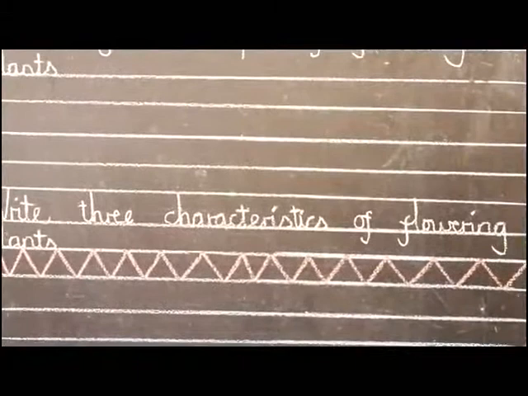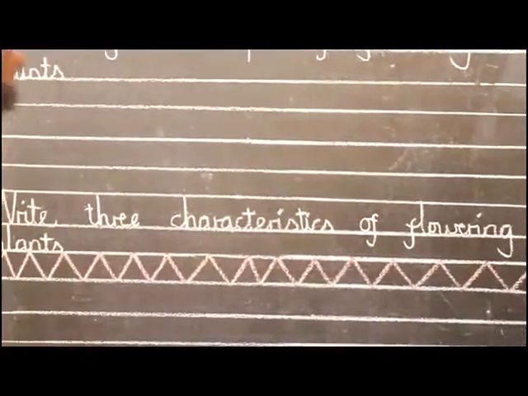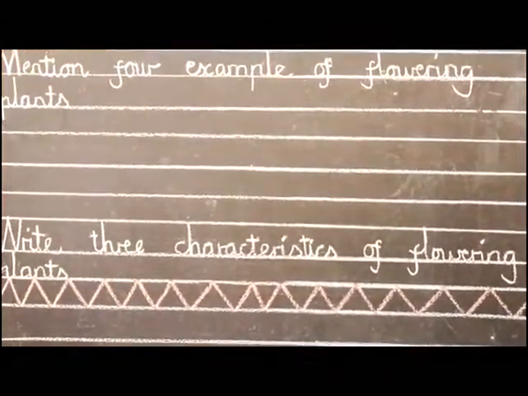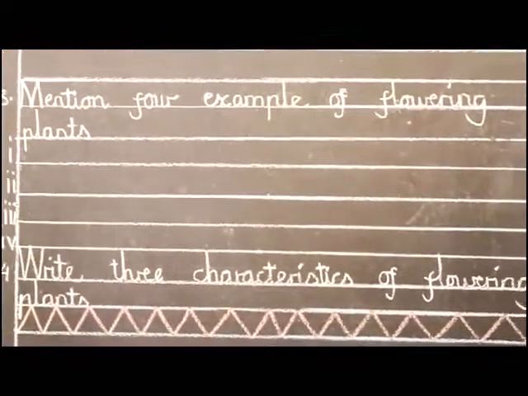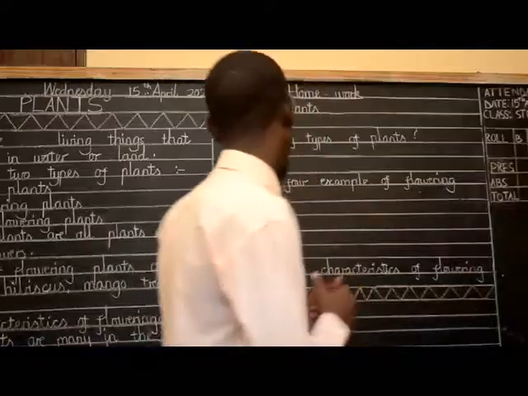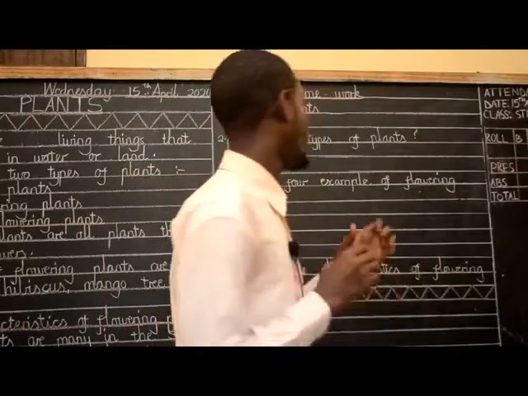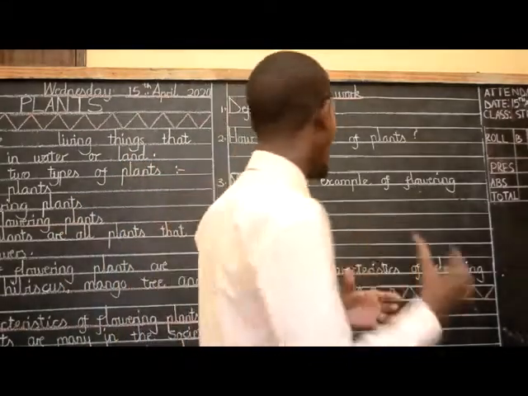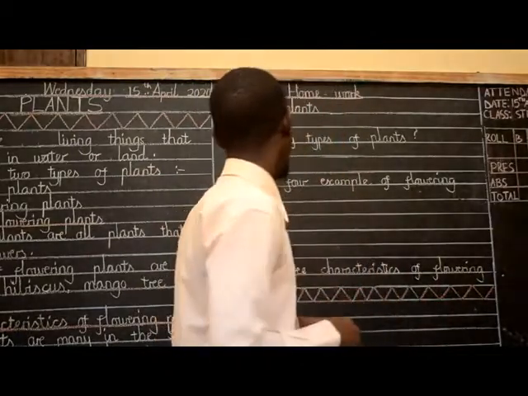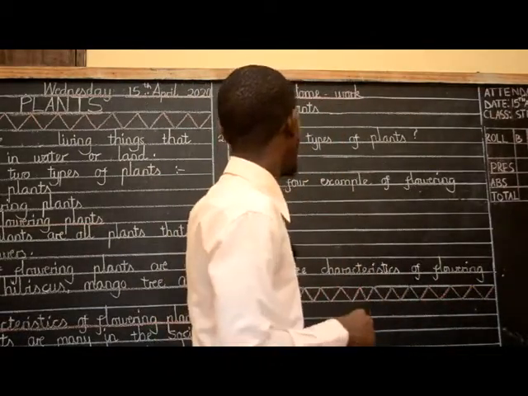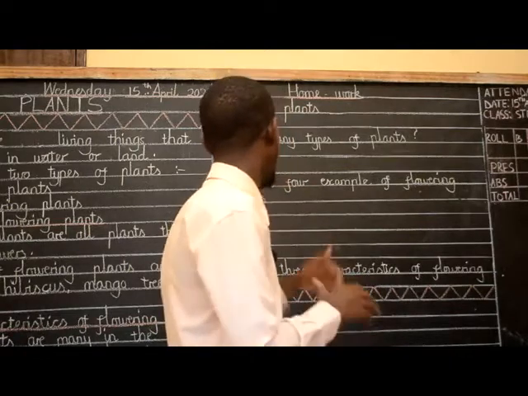We discussed 4 characteristics, but I want you to write only 3. Remember, don't forget to take your homework book, and do this work in your book.